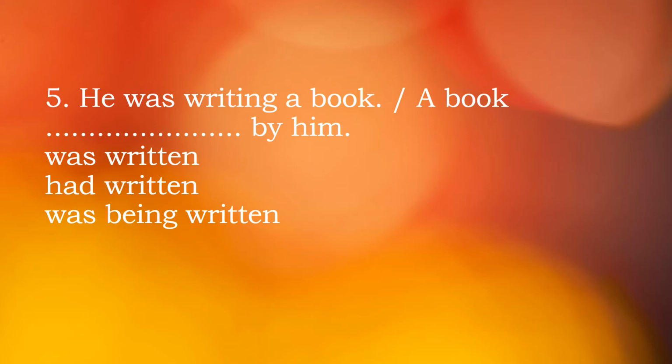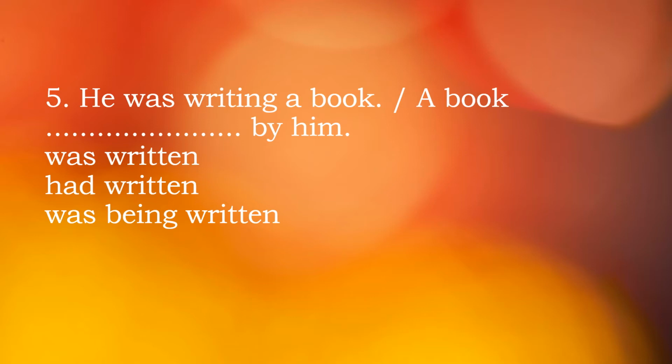So how to change this? A book, dash by him. So what type of sentence or tense is this? He was writing a book means action was happening in the past. See, if action was happening in the past, so it is past continuous. See, he was writing a letter is actually past continuous tense.